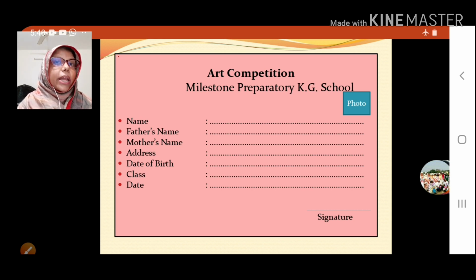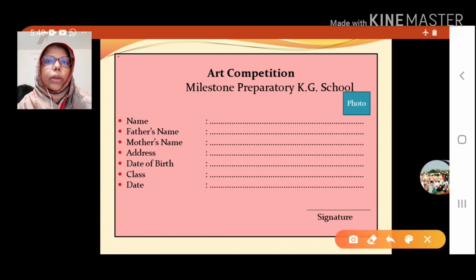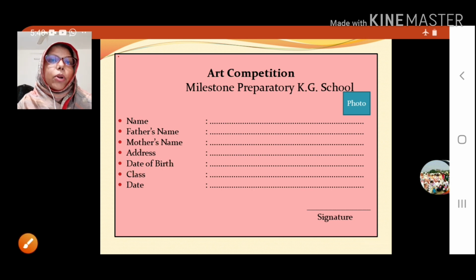Now come to the next point, address. When you write the address, remember it. Most of the time, look here, I will show you. When you write the address, be careful about the spelling. Clear? We must write the address spelling correctly.